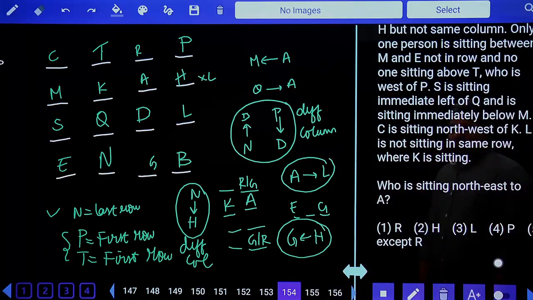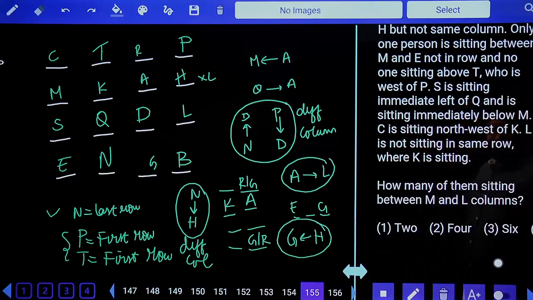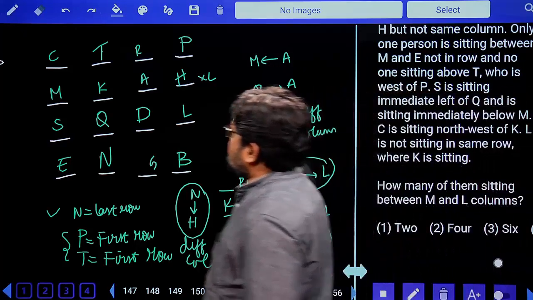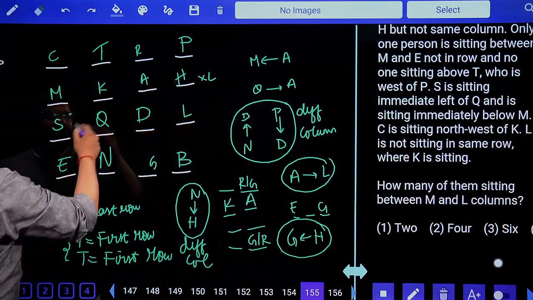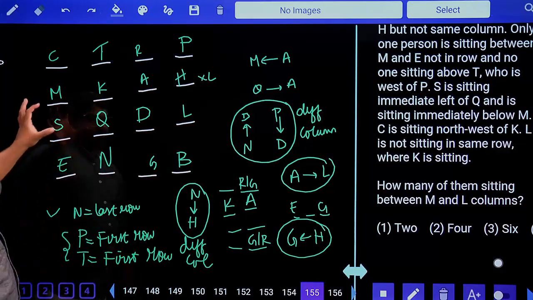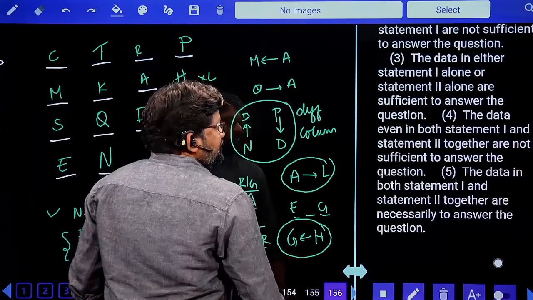Who is sitting to the northeast of A? Look at that. Northeast of A, there is only one person, and that is P. Option 4. How many are sitting between the M and L columns? 1, 2, 3, 4, 5, 6. In between the columns, if you look at that, you will get 6. Yes, so option 3.